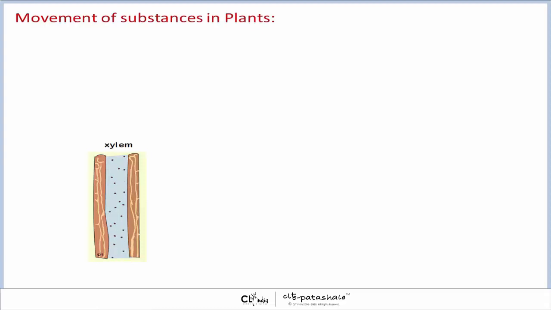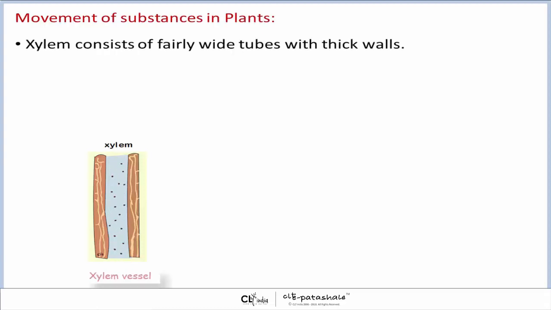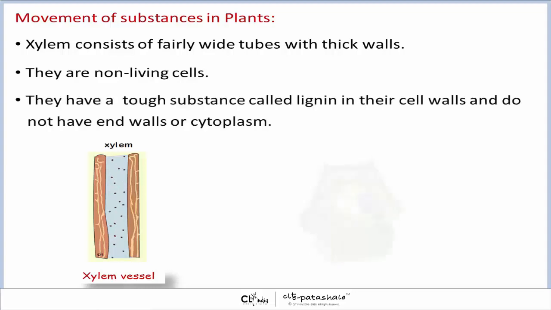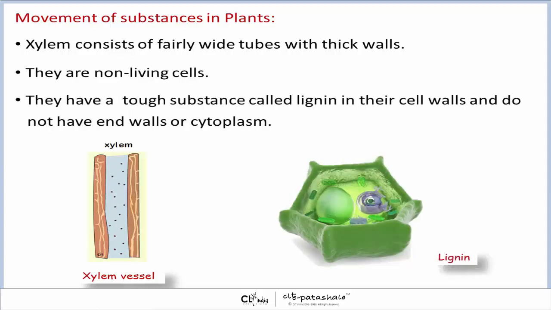Movement of substances in plants. Xylem consists of fairly wide tubes with thick walls. They are non-living cells. They have a tough substance called lignin in their cell walls and do not have end walls or cytoplasm.